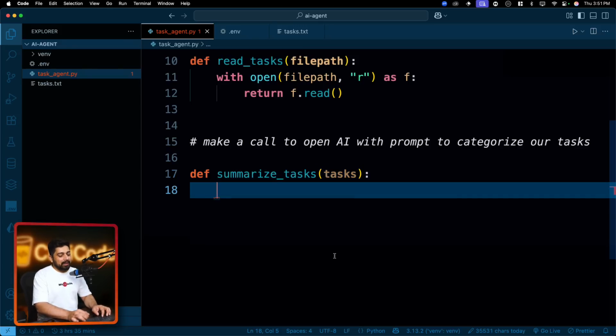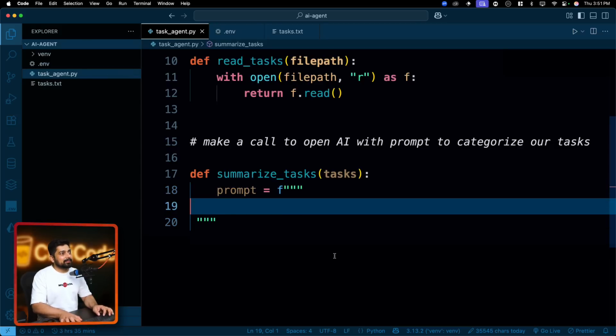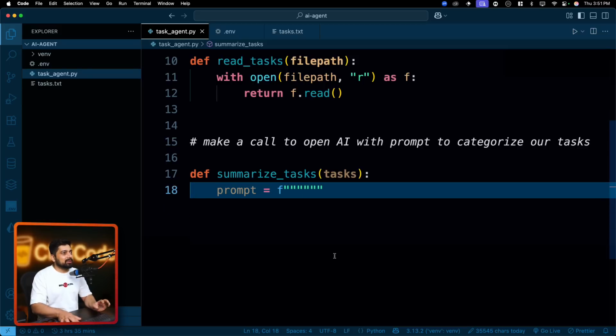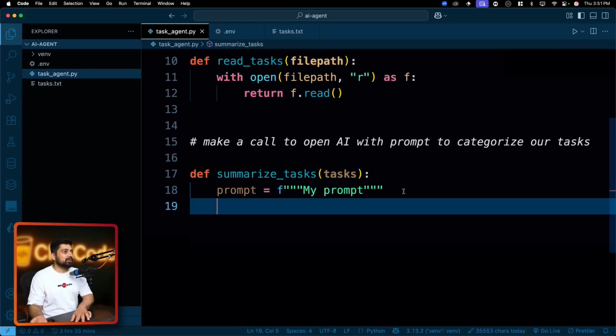The step one is to create a prompt. So let's just say we have a prompt, and this is a formatted string just like this, or it can be a triple string as well. Let's use triple strings. And I will just go ahead and say like this. Or just for a minute, let's keep this on the same line. My prompt. I will show you how to write a really nice prompt as well. Don't you worry on that part.